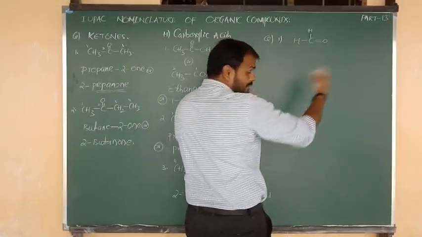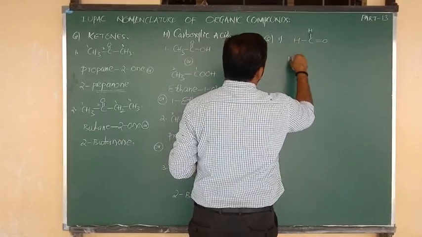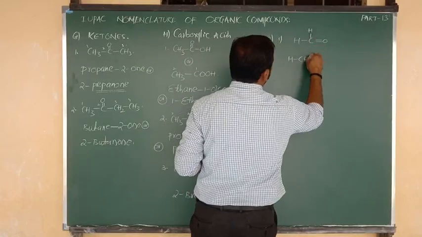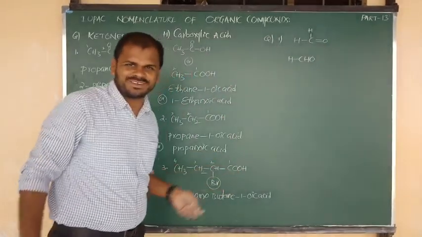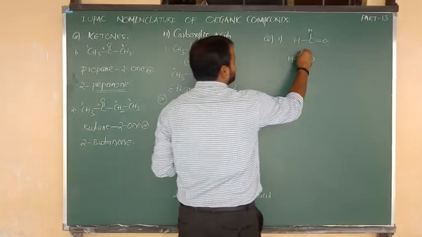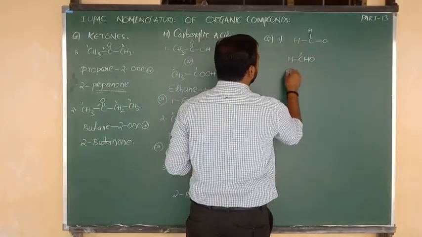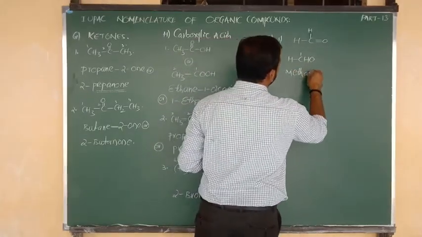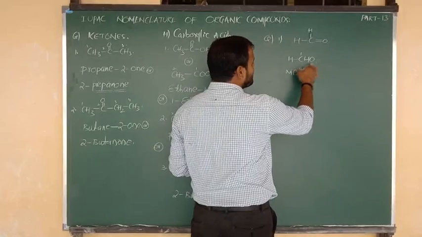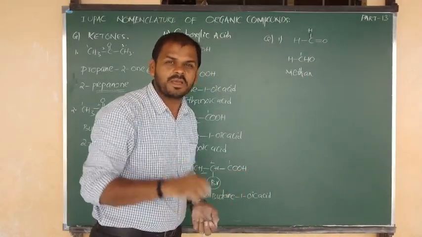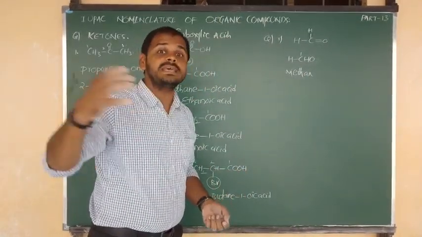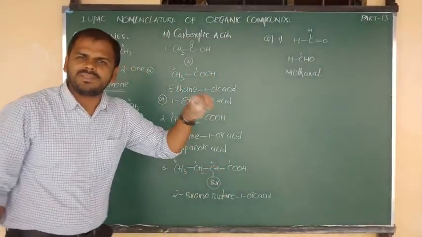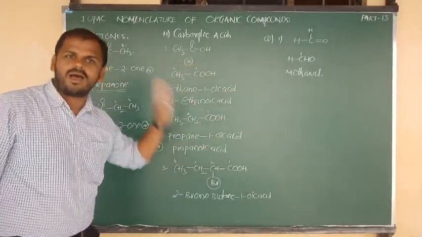And we can write in our comfortable form. H bonded to C containing 1 hydrogen and 1 oxygen. Like that also we can write. No problem, as it is. Here only 1 carbon is there. 1 carbon means what is the root word? We can write meth. And definitely it also contains single bond. Simply we can say ane. But the functional group is nothing but what? Aldehyde functional group. For aldehyde functional group, what is the secondary suffix we have to write? We have to write al. Our name: methanal. 1 carbon aldehyde, methanal.